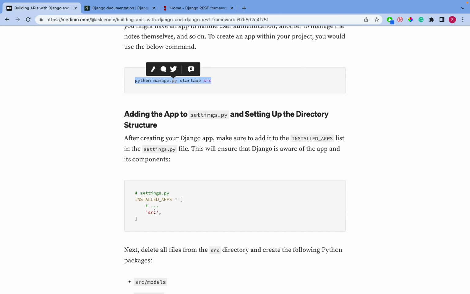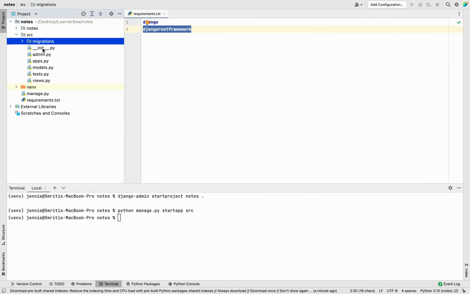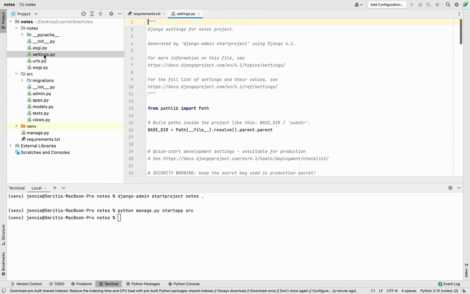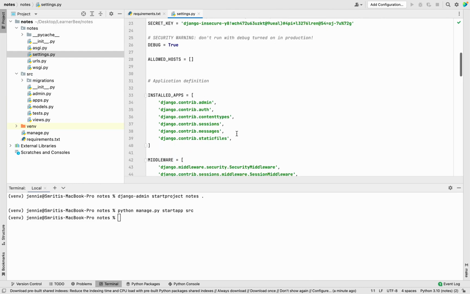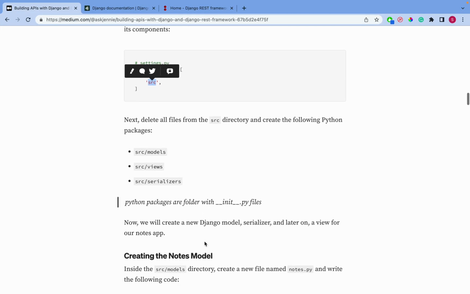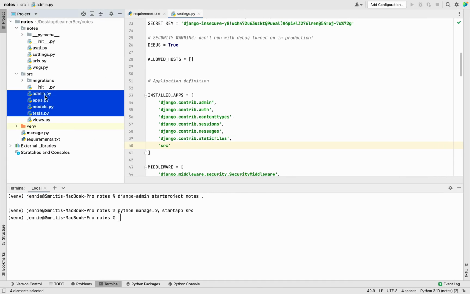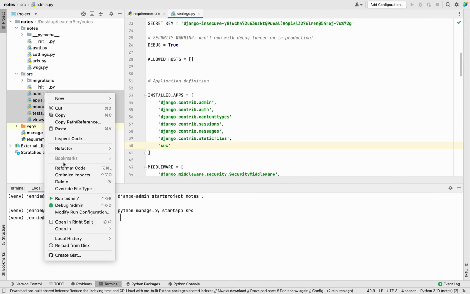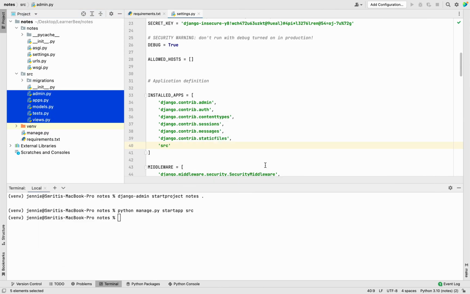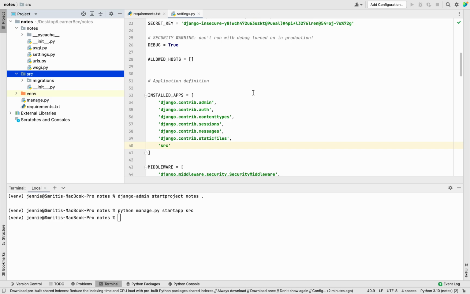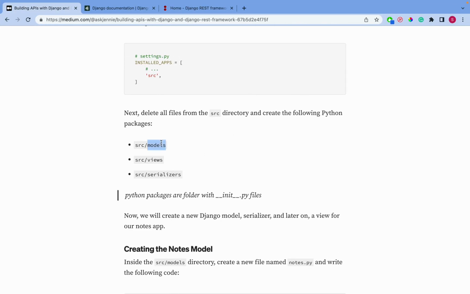So we need to add this application to our installed apps. And now we need to delete all the previous files from this one. And I need to create models.